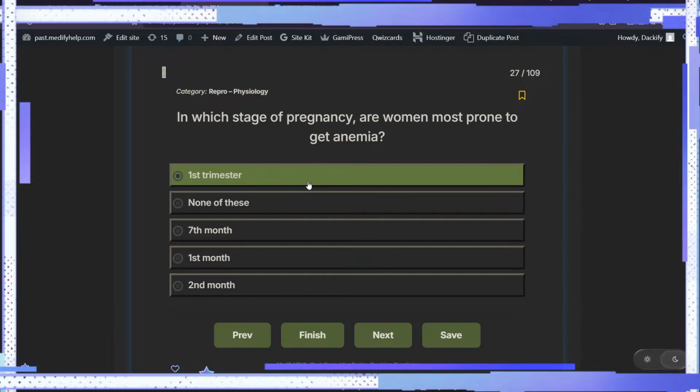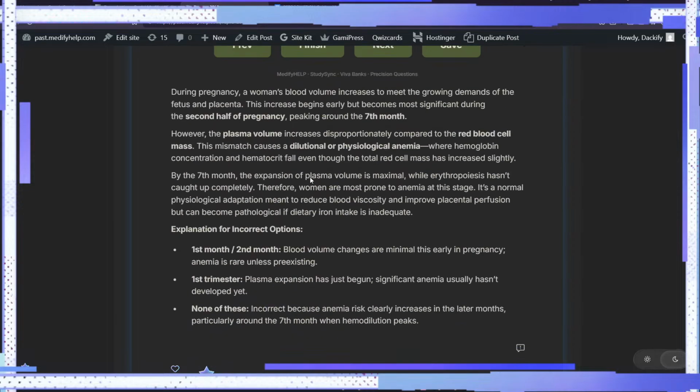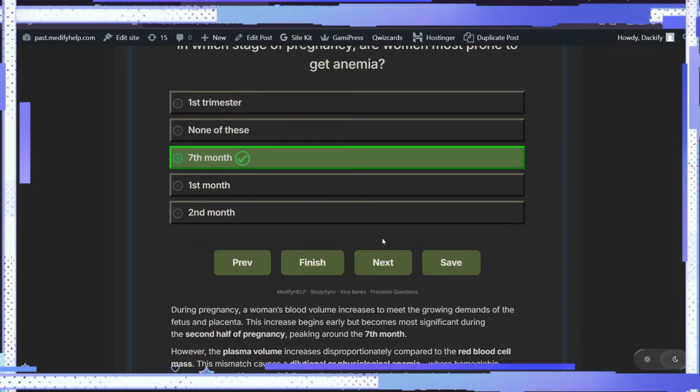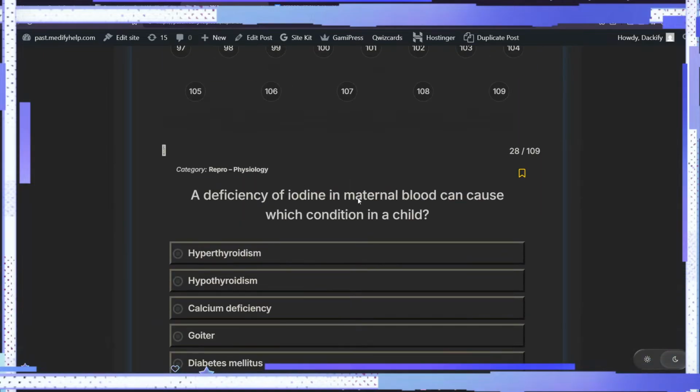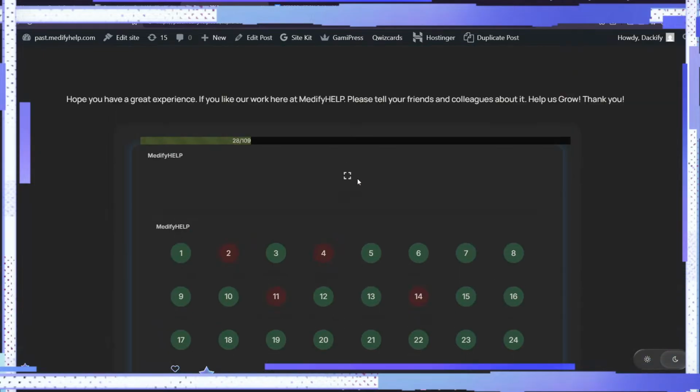Next question: which stage of pregnancy are women most prone to get anemia? So this is when the hematocrit is the lowest, when blood volume is the highest. So that's the 7th month, right? क्या हो रहा है कि बहुत ज़्यादा डिमांड है, एनीमिया हो रहा है क्योंकि प्लाज्मा वॉल्यूम मैक्सिमम है, एरिथ्रोपोइसिस उस हिसाब से नहीं हो रही, and that can cause problems, right? Fair enough.